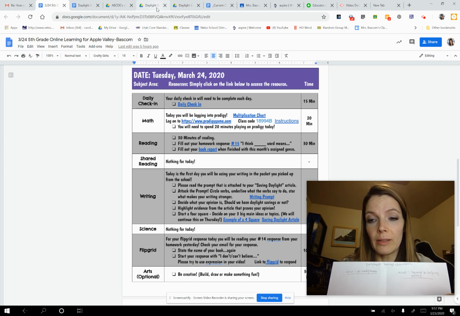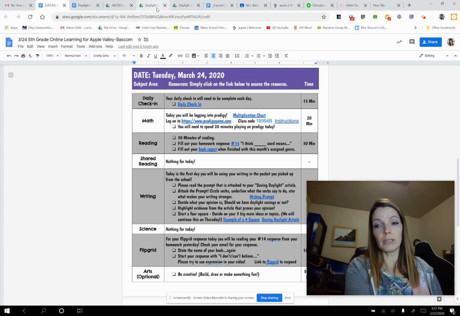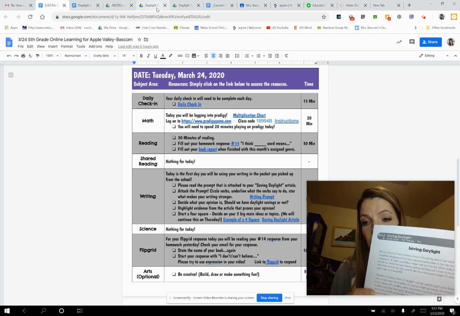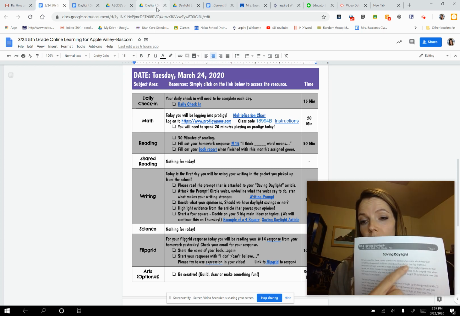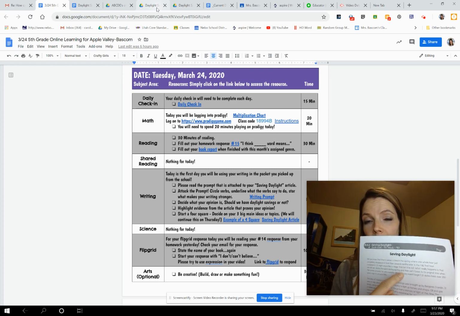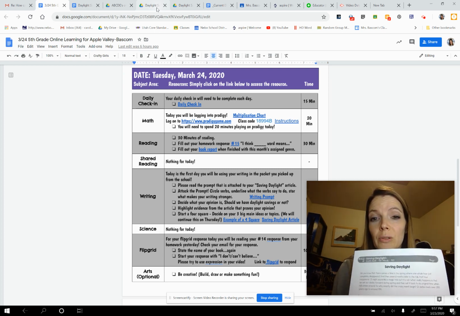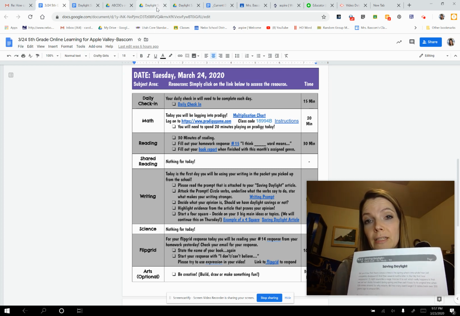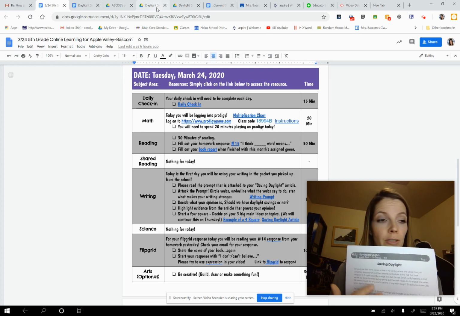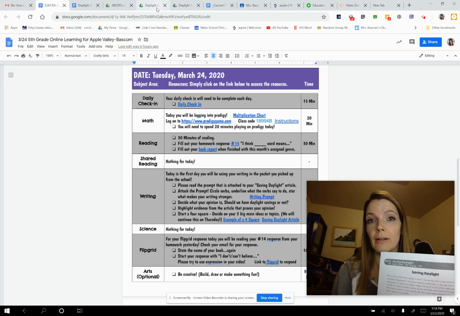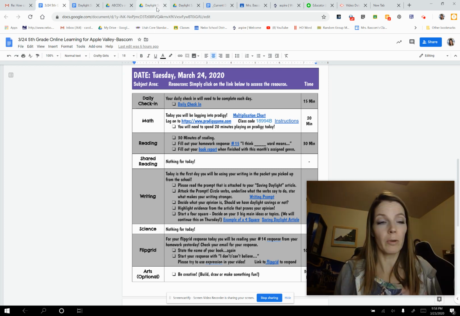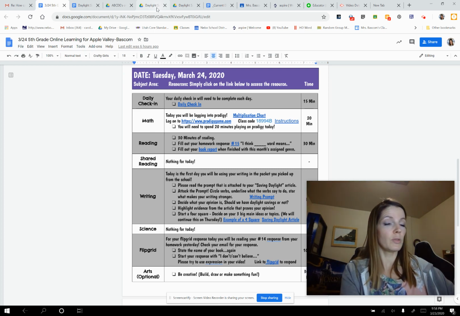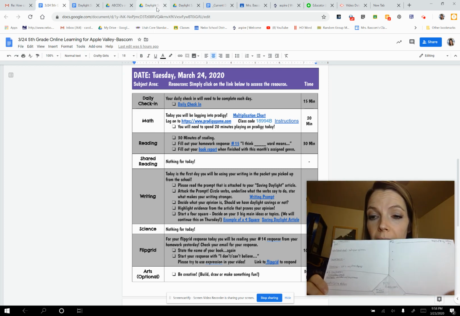Then once we do that, then we can come over here and write down some things of what I learned to help my writing. What you learn is from the article. So say like saving daylight. You can go through and highlight information in here that will help you answer the prompt. Should we have daylight savings or not? So go through there and underline it. You can also write some things down on that paper if you need to. Any paper will do, it won't matter. And then once we figure that out, we go and we make our foursquare.